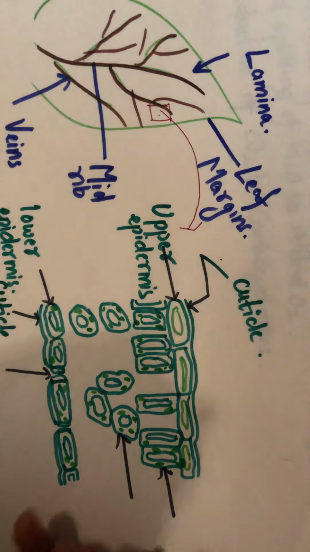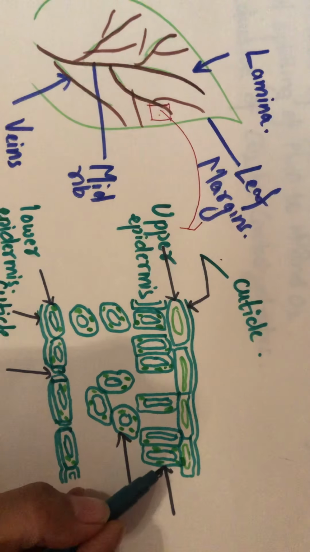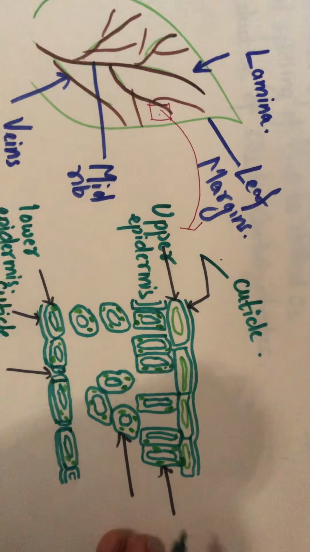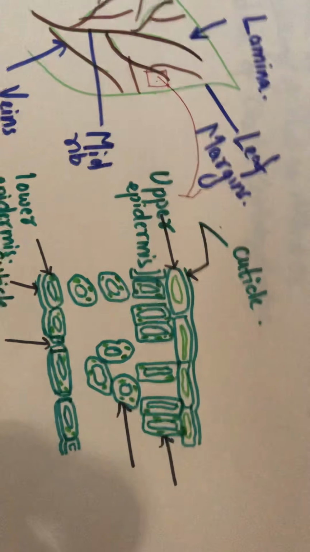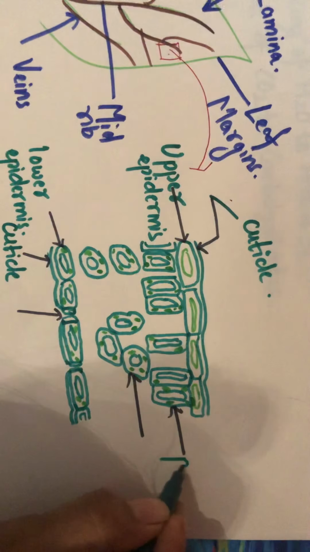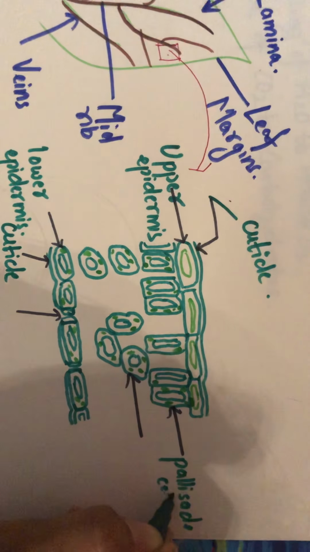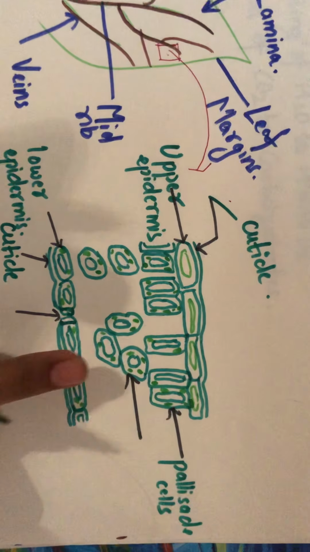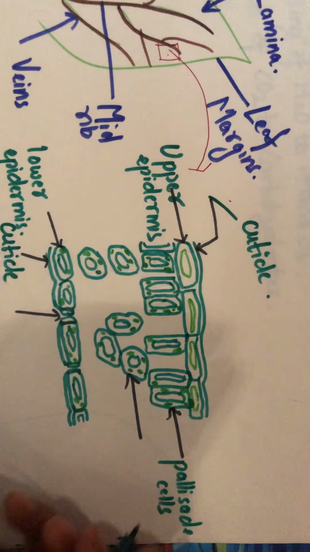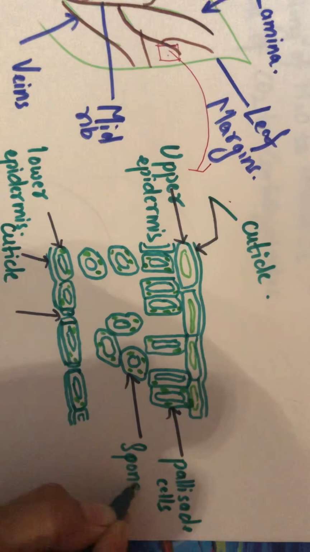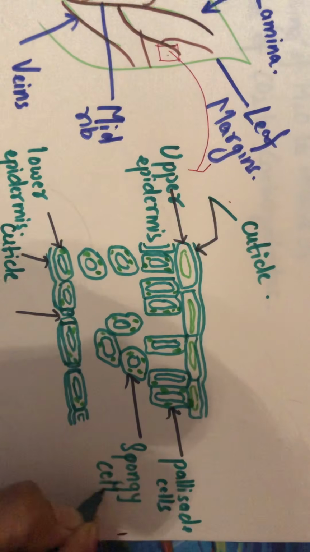Now here, exactly below the epidermal cells, we are going to find some cells which are termed the palisade cells, and these cells are termed the spongy cells.